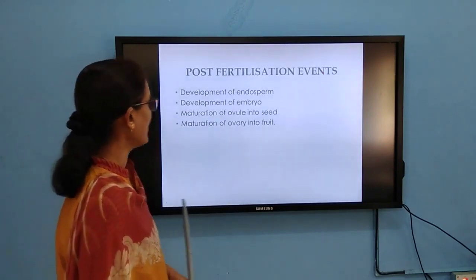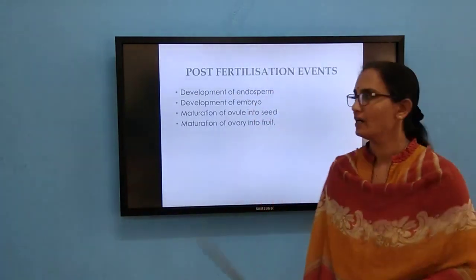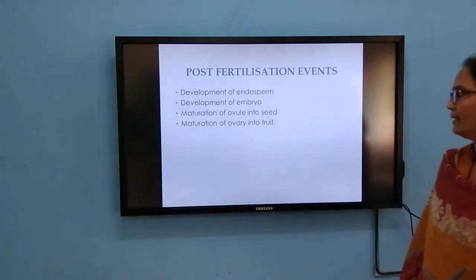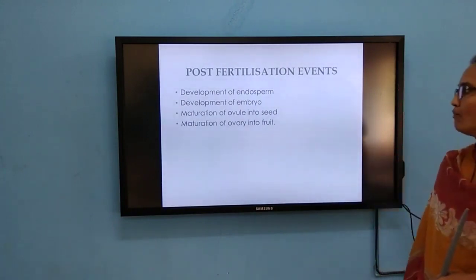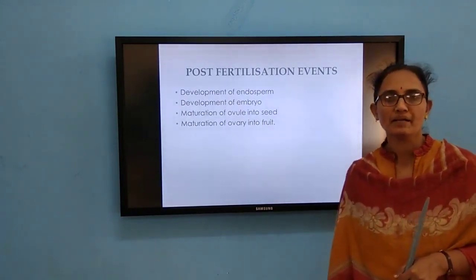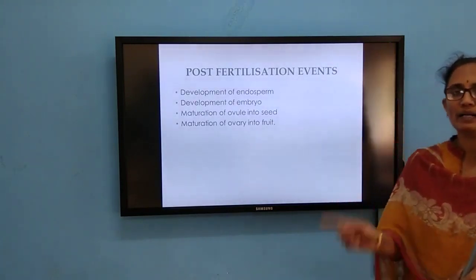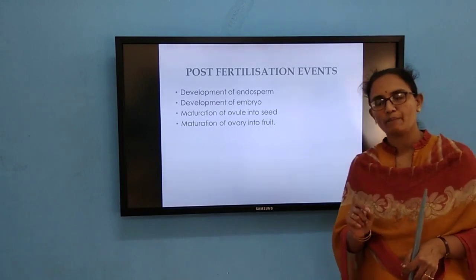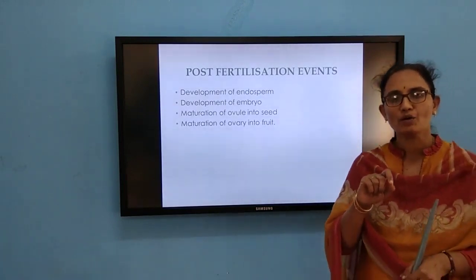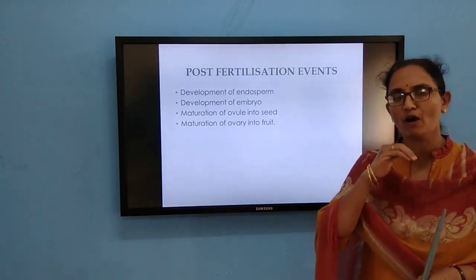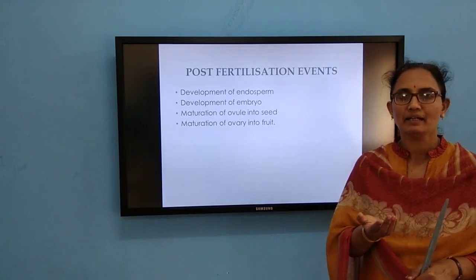The post-fertilization events include the development of the endosperm, the development of the embryo, and the maturation of the ovule into seed and of the ovary into fruit. Ovary develops into the fruit, ovule develops into the seed, and endosperm formation precedes embryo development.